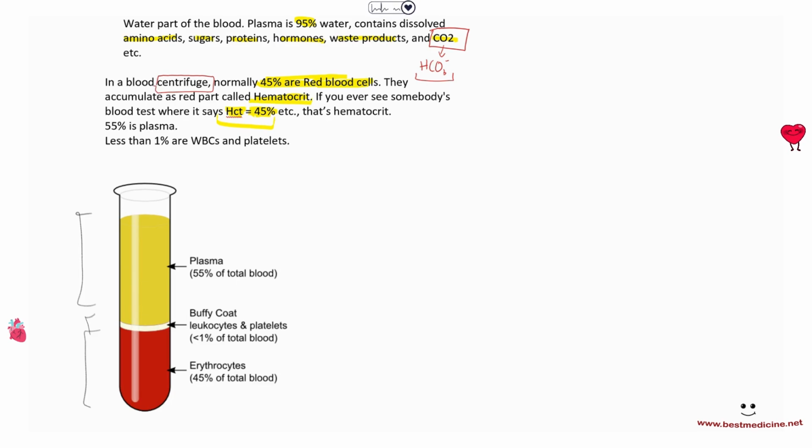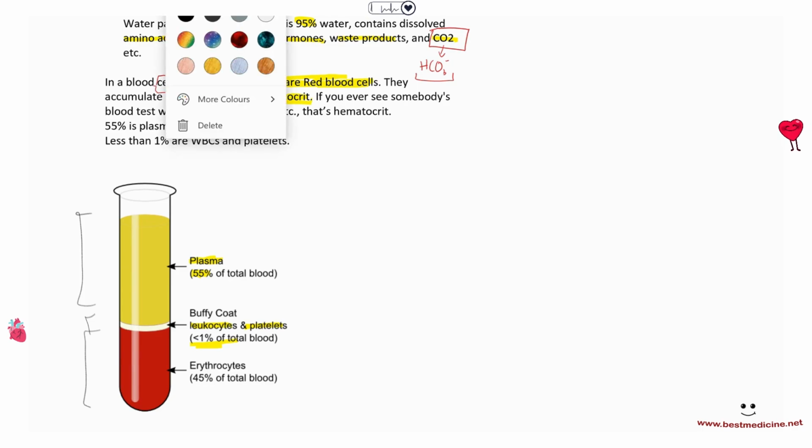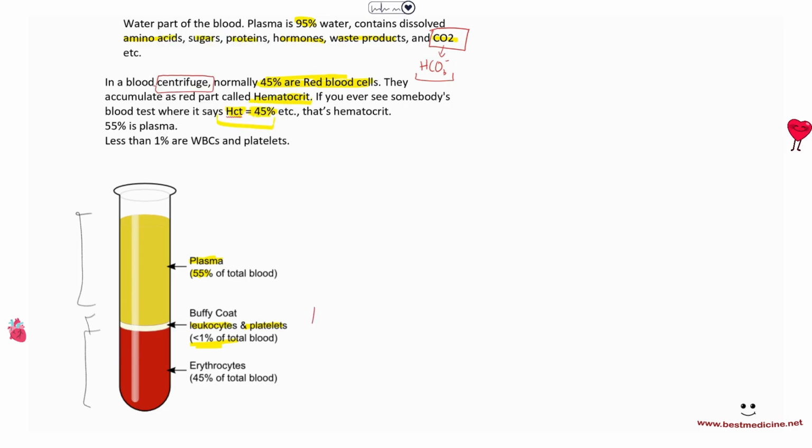Then we've got less than 1% which is a whitish colored coat, and that contains the white blood cells and platelets. And then 55% of the blood is plasma normally, okay? Now, people who are sick, right, these things can go up or down. So you might want to remember these percentages because I will ask you a question on this, okay? A clinically related question in some future chapter. In the kidneys chapter.